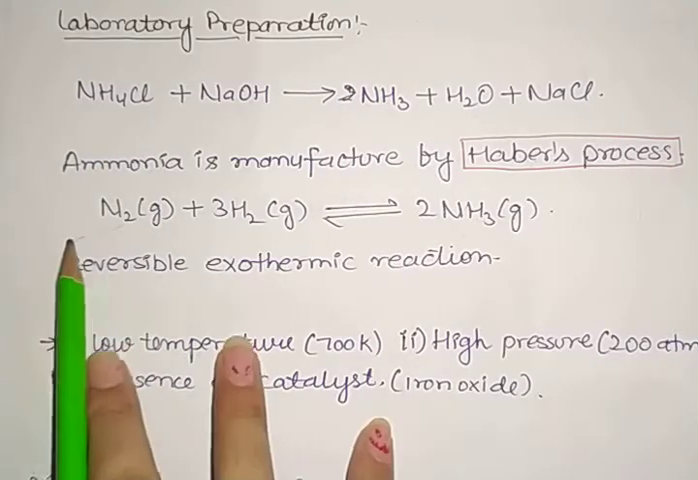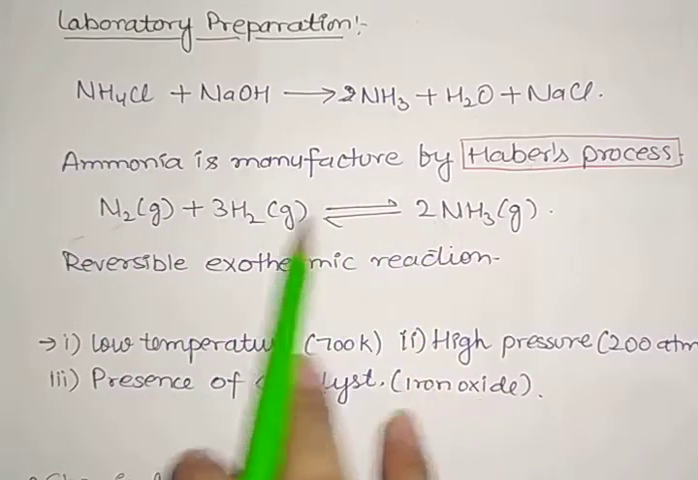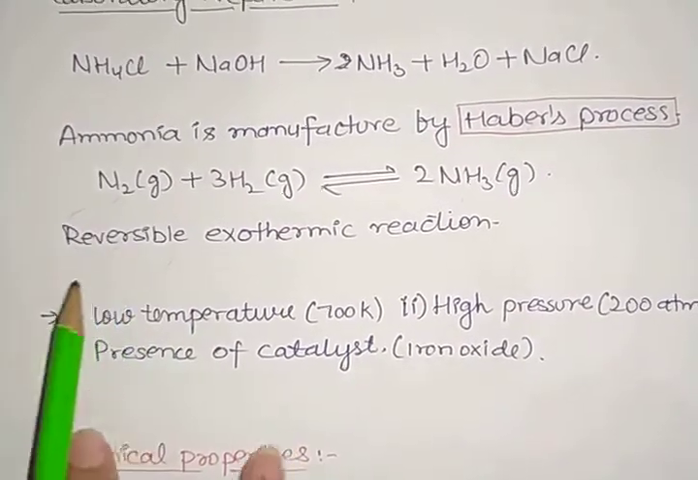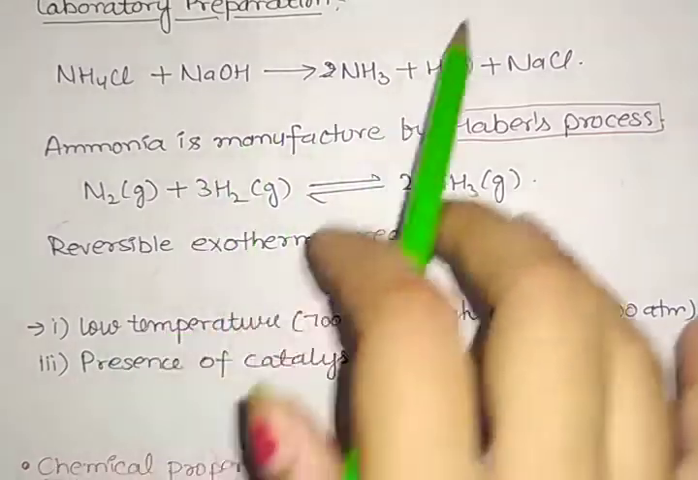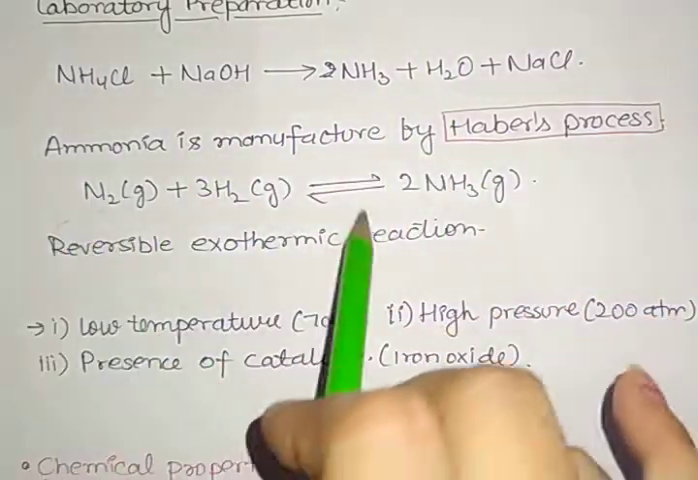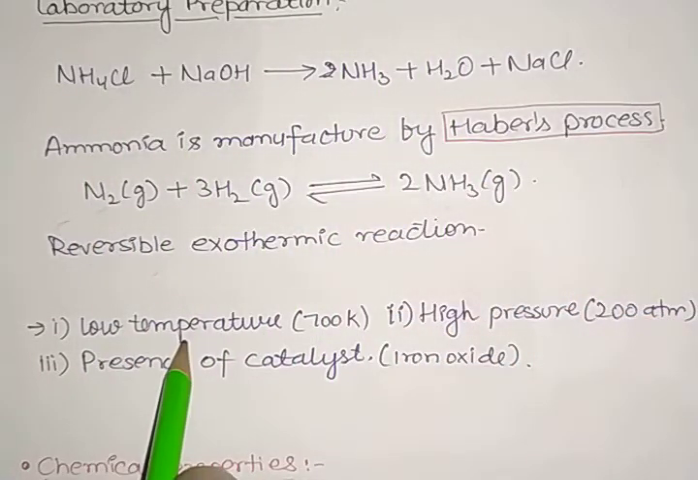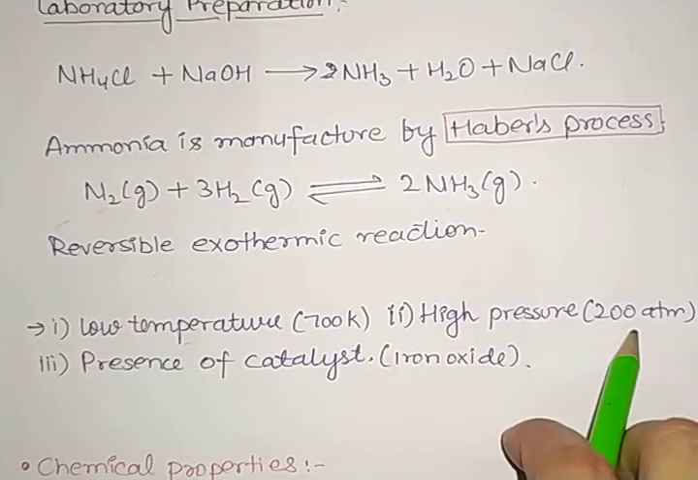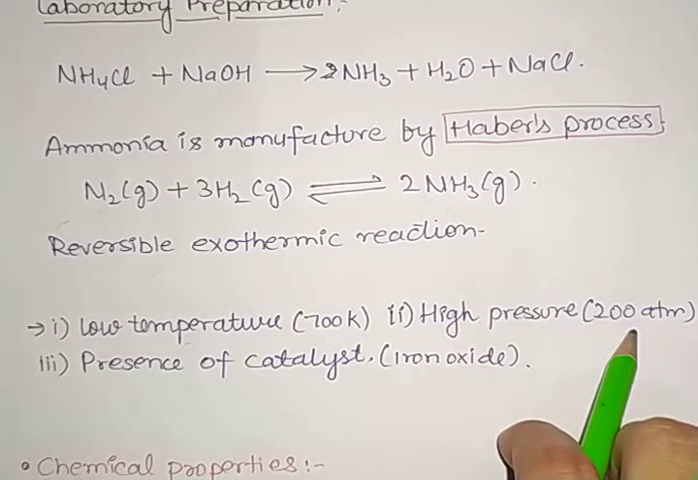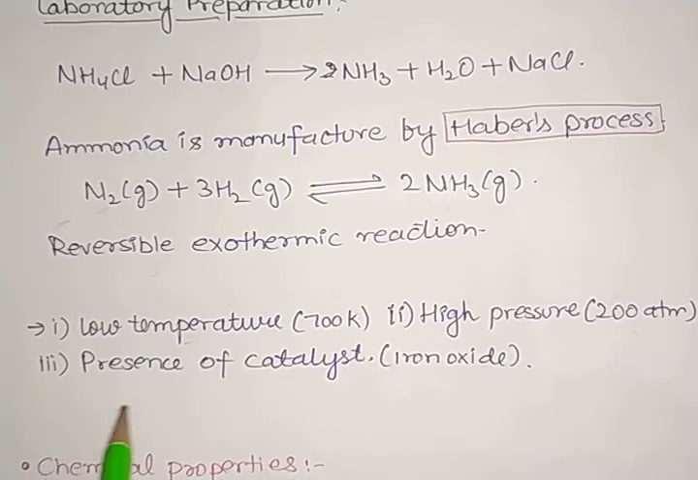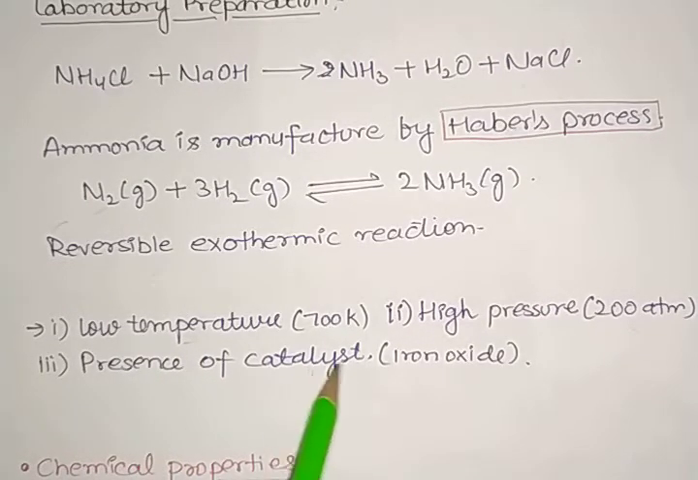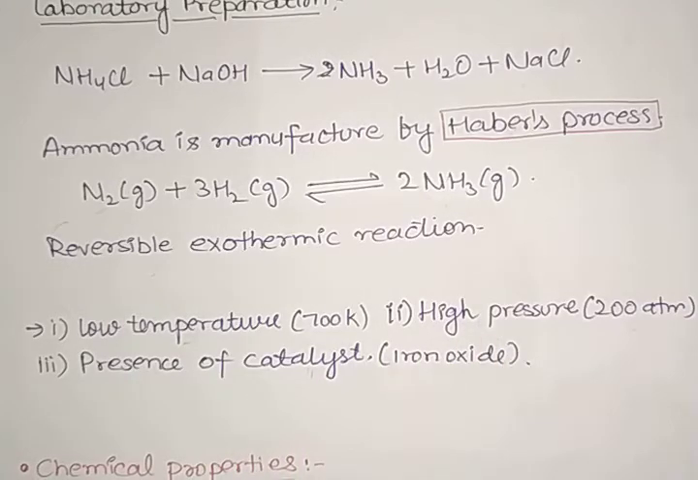So it may give us a good yield when we apply Le Chatelier's principle. What Le Chatelier's principle says is that when we proceed with that reaction, we have to take low temperature, that is near about 700 Kelvin, and we have to maintain high pressure, that is 200 atmospheric pressure. And we have to use a catalyst, which is iron oxide.